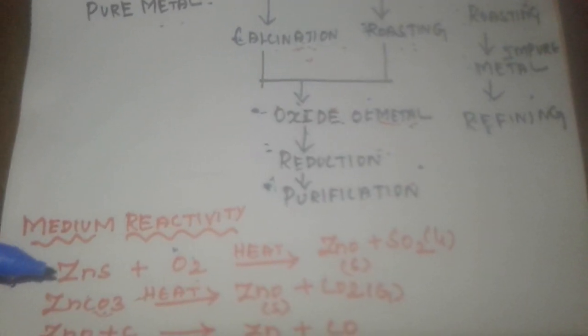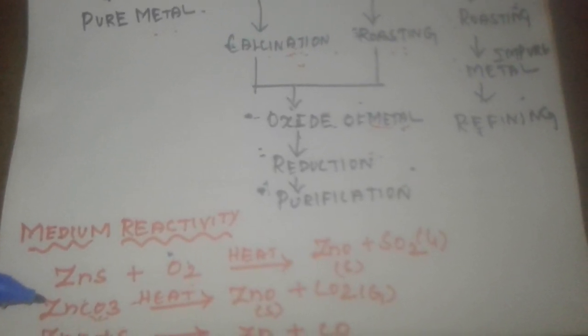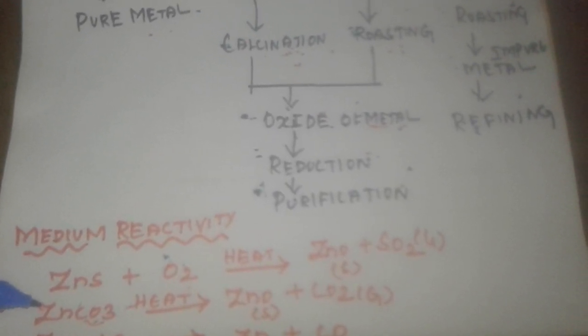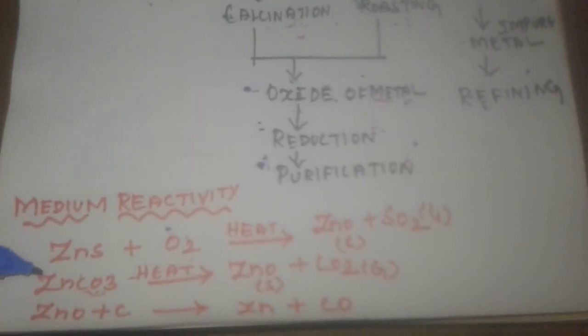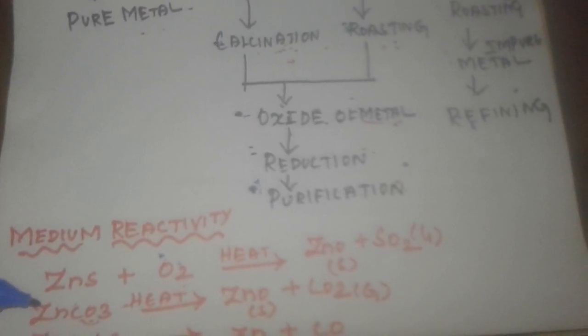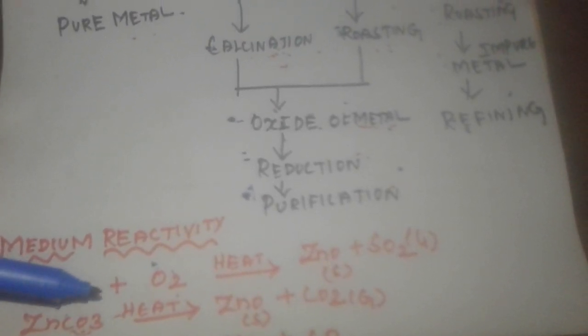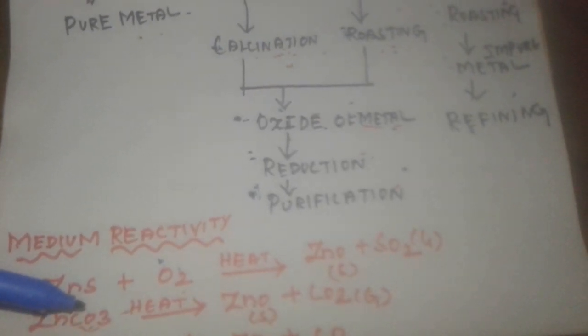Okay. Next, zinc carbonate. Zinc carbonate undergoes the calcination process. Limited supply of air. When it is a limited supply, you need not put plus O2. Okay? Zinc carbonate undergoes a heating process. Here what is volatile? The volatile substance can move out.